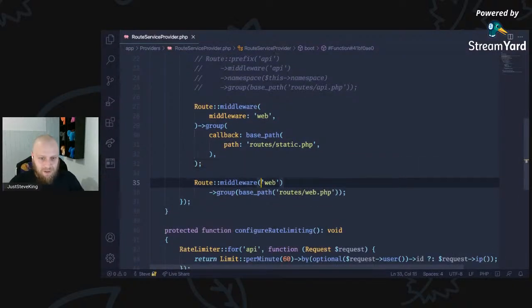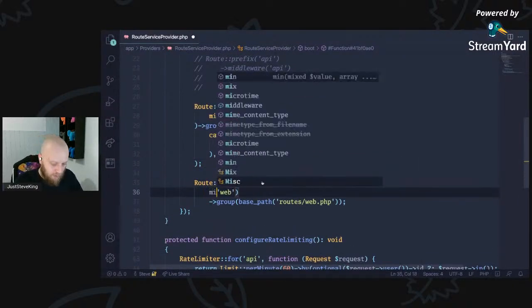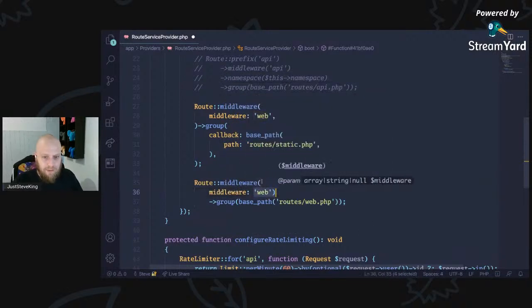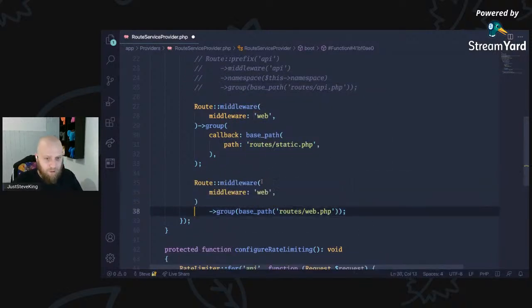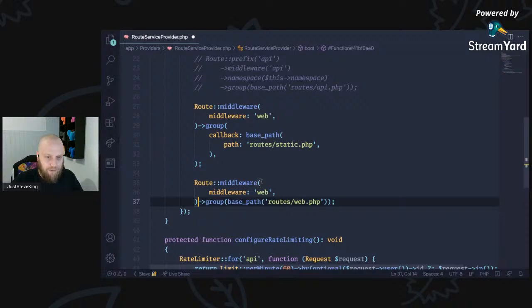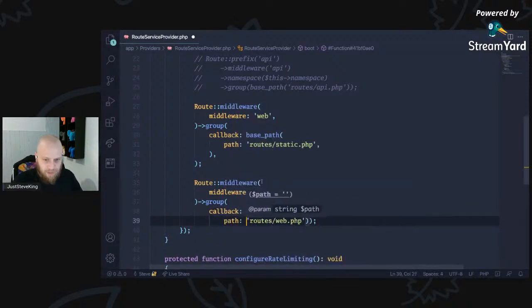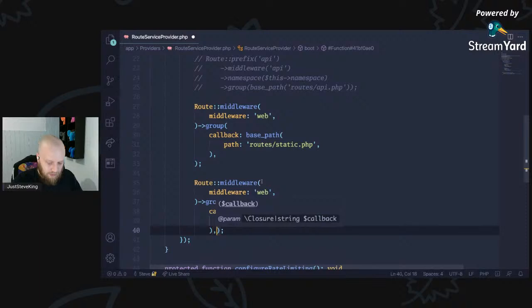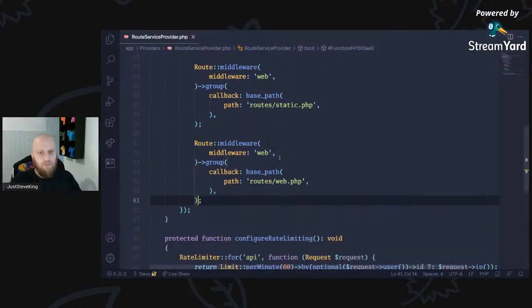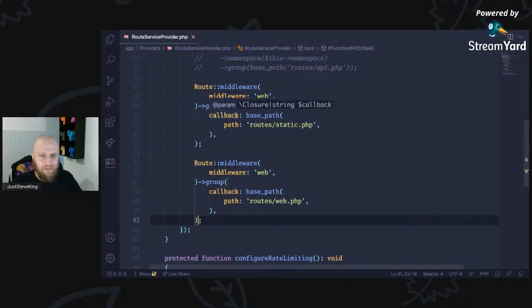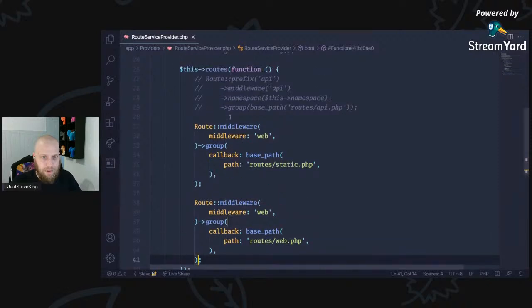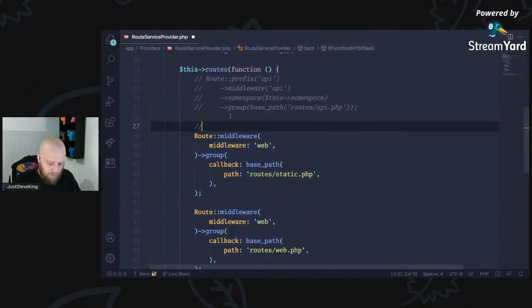While I'm here, I'm just going to do this one as well. So we've got middleware here, because we're definitely going to want web routes, right? You know, it's a web application after all. And then within the group, we've got a callback, the base path, which is this path. If you can do this already, I definitely recommend it because it makes your application look really nice and straight to the point here. But let me just add a quick note here.